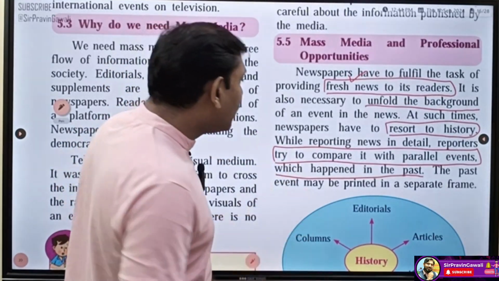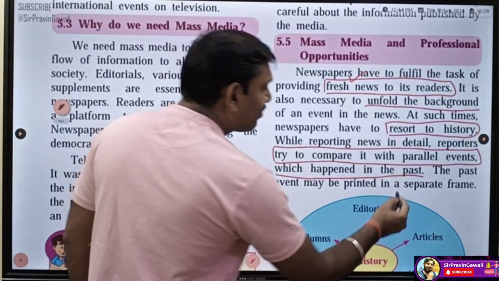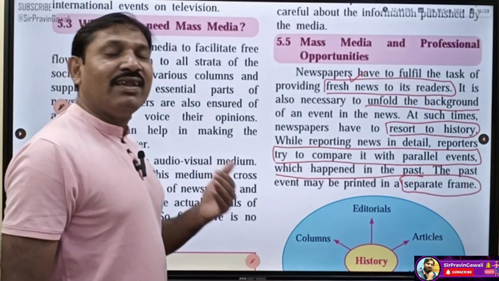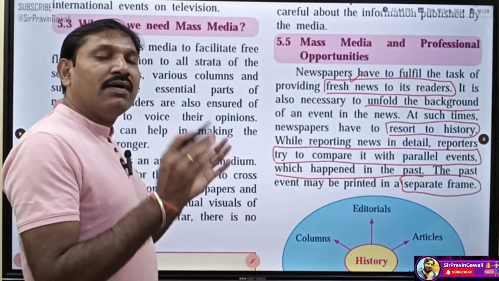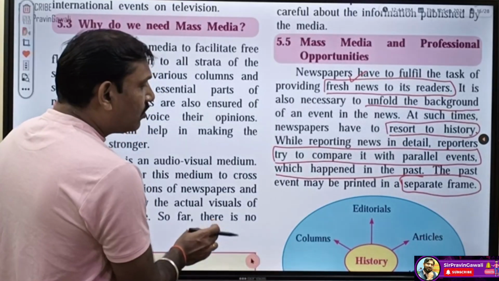Okay student, have you understood? The past event may be printed in a separate frame. Just now I told you that the past event or example they give as an illustration is printed in a separate column in the newspaper. Okay student, have you understood this much? Very good.